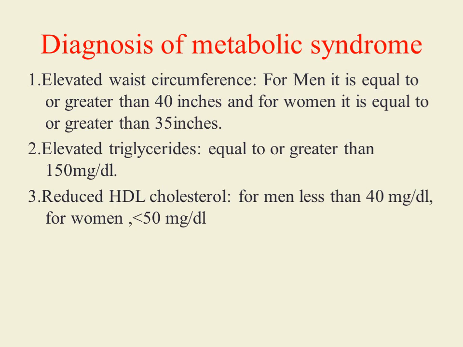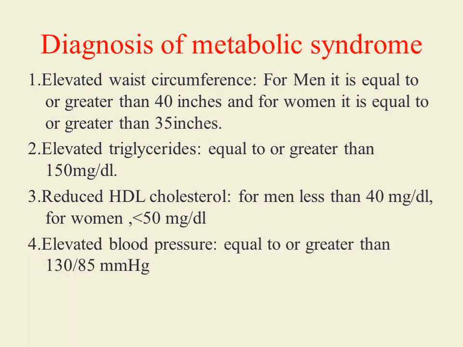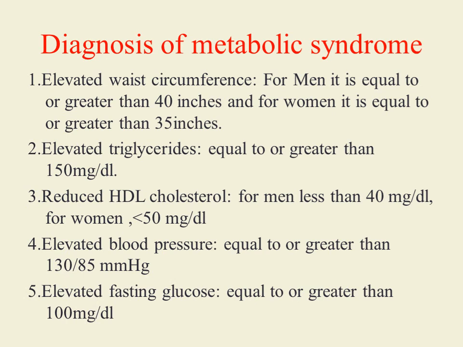Reduced HDL cholesterol in the blood, for men less than 40 milligram per deciliter, and for women less than 50 milligram per deciliter. Elevated blood pressure equal to or greater than 130 by 85 millimeter of Hg. Elevated fasting glucose equal to or greater than 100 milligram per deciliter. So you can diagnose metabolic syndrome if all these factors are elevated.